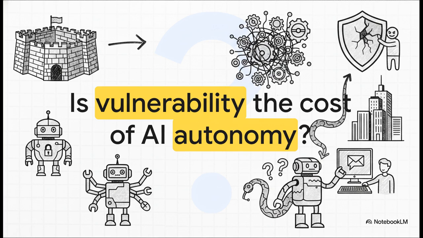So, I want to leave you with this final thought. As we give these incredibly powerful hybrid agents more and more tools to act in our real, physical world, can we ever build a truly immune AI agent? Or is this deep vulnerability simply the unavoidable cost of giving machines the autonomy to act? Are we truly prepared for the consequences when they are inevitably tricked into using our own tools against us? Something to think about the next time you ask a chatbot to summarize your inbox.